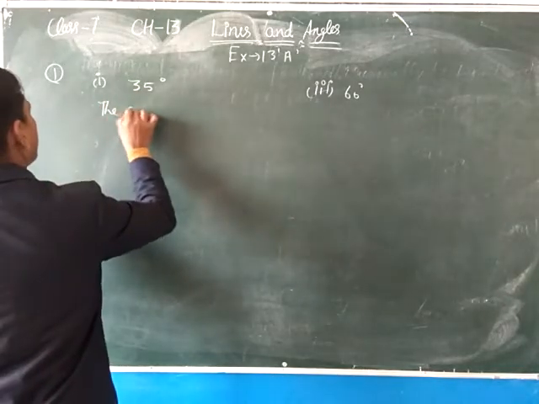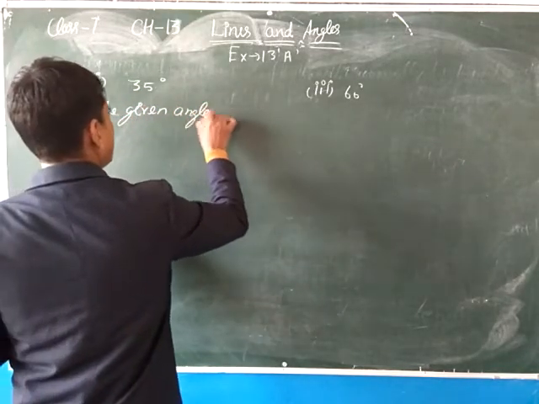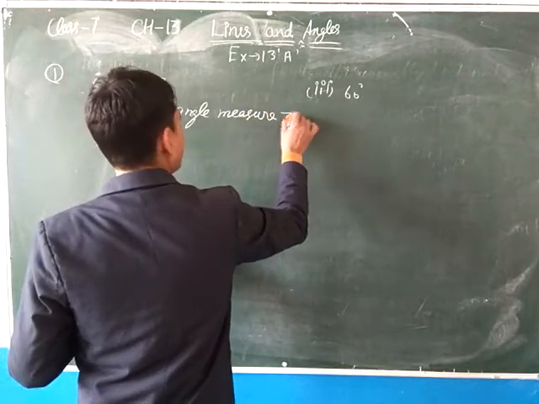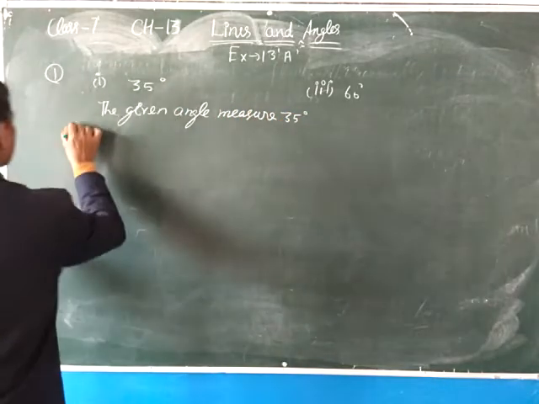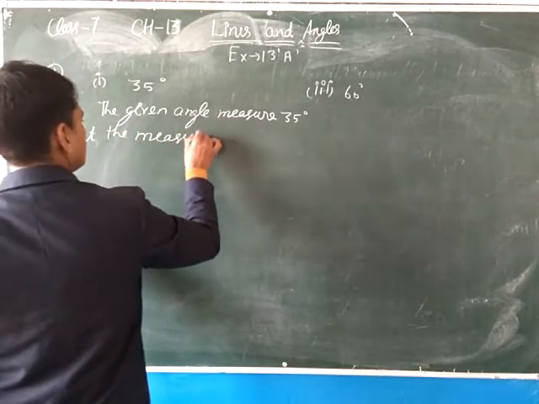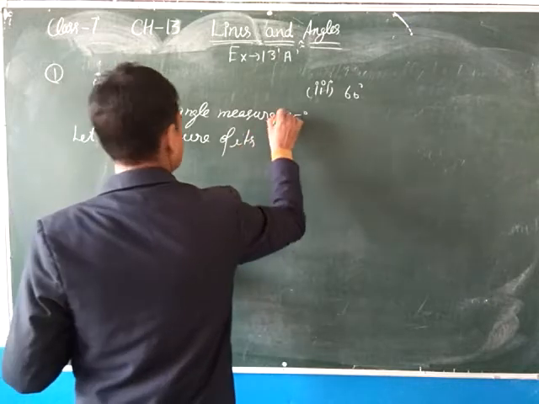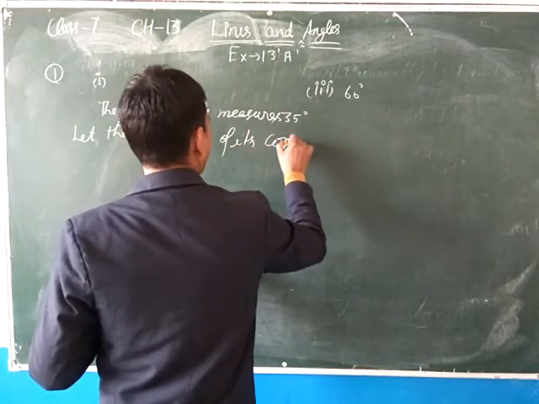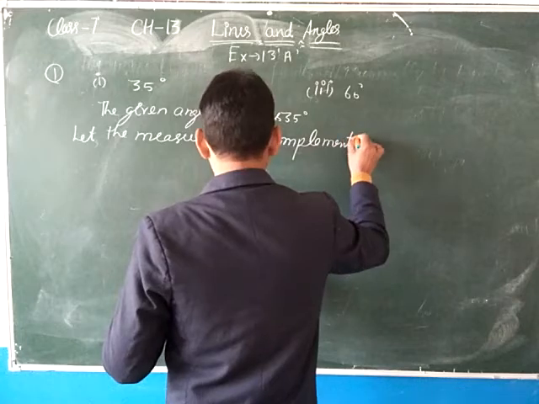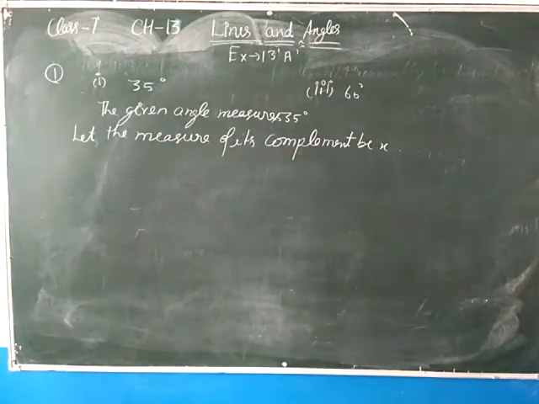The given angle measure is 35 degree. Okay, so let the measure of its complement be x. Clear?